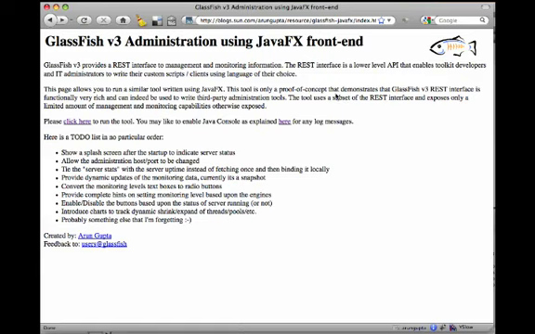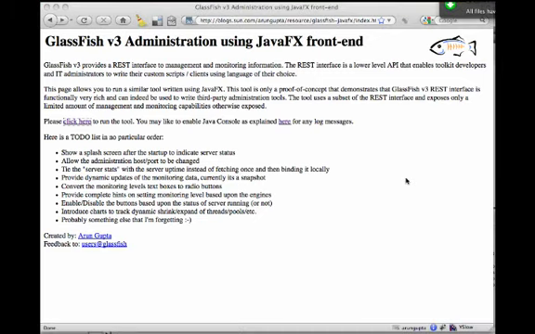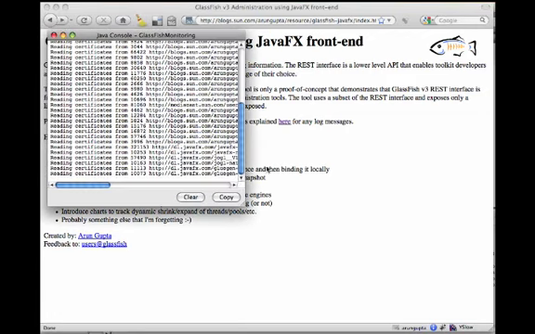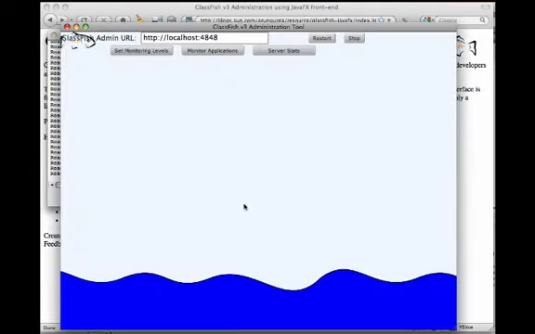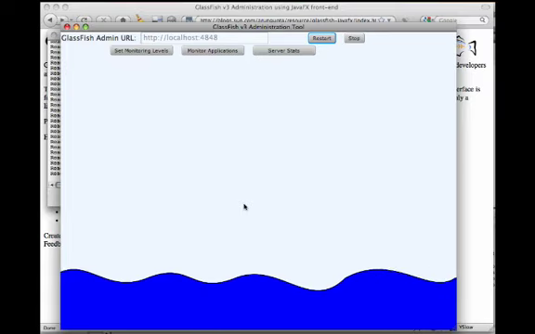In order to get started, you need to go to the URL shown in the browser window and click here to run the tool. Once you click, this is a JNLP file and Java Web Start gets into action. Click on OK. This will download all the required files for you. It will optionally also start the Java console. If this is the first time you are downloading this application or any JavaFX application, it will also download the JavaFX runtime, so the actual startup time may vary.